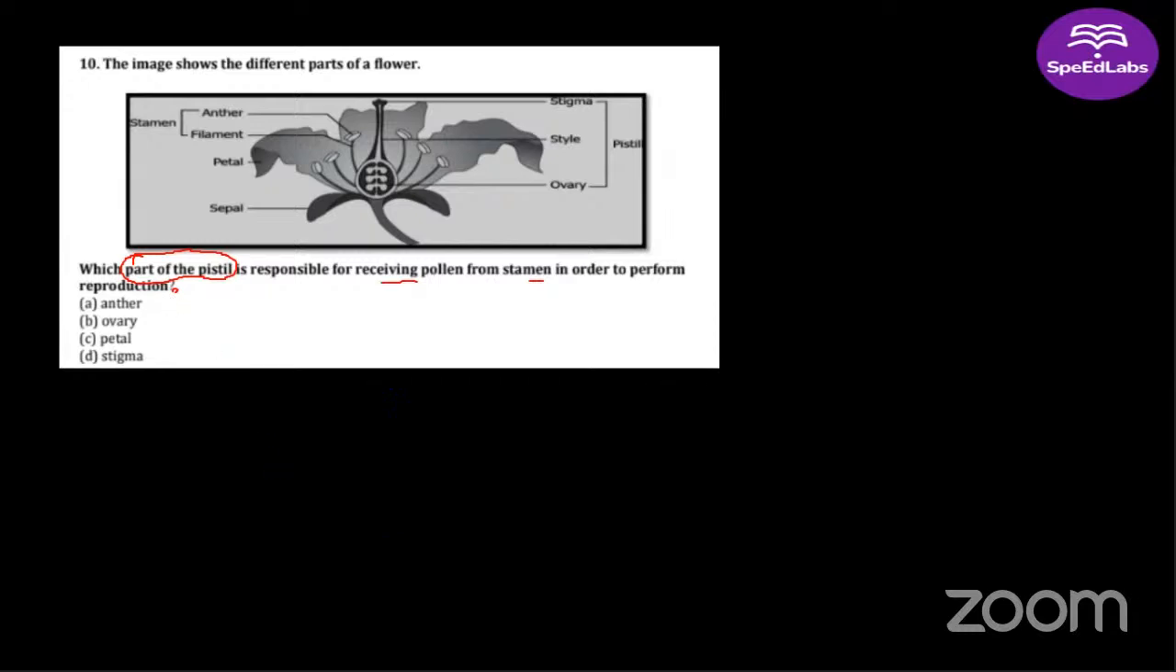Okay, so the answer is very straightforward. This is your pistil, right? Stigma, style, and ovary. So the question is, which part of the pistil is responsible for receiving pollen from the stamen? The pollen grain lands on the stigma, right? So the answer will be stigma here.